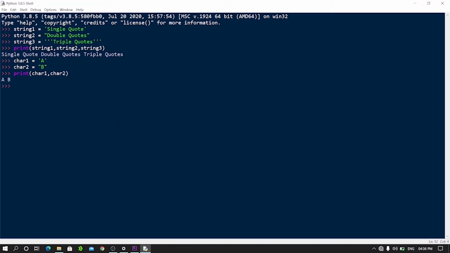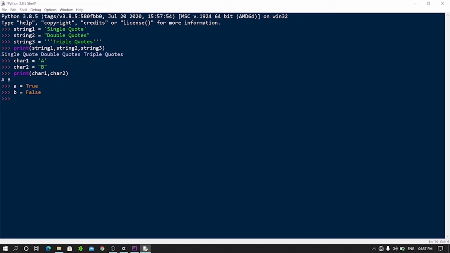Okay, so we have just created string literals and character literals. Let's see how to use Boolean literals in Python. So Boolean literals are True or False. So I'll create a variable a. I will assign True to it. Create a variable b. Assign False to it. Hit enter. Here we have created Boolean literals.